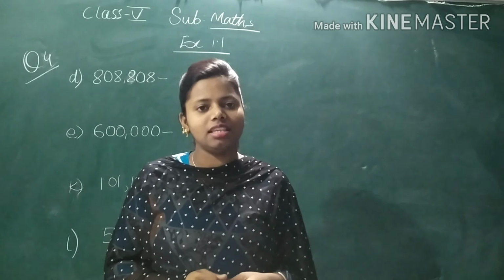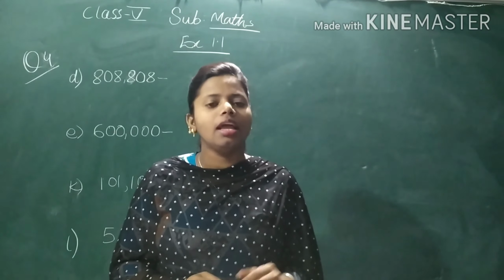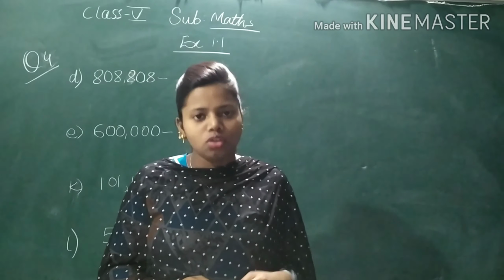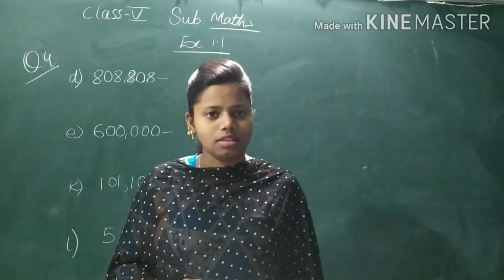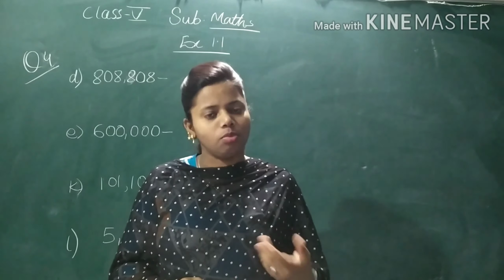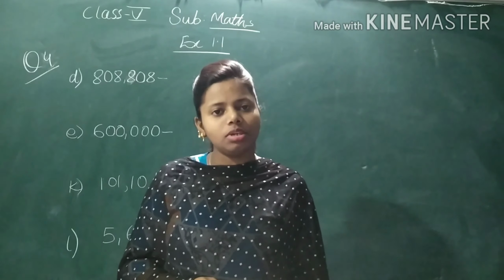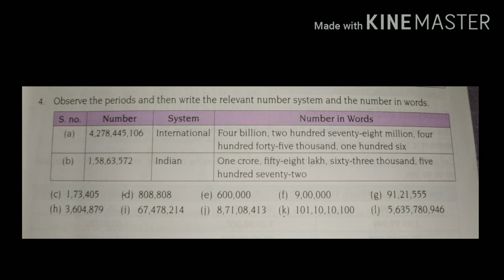In my previous class I started exercise 1.1 and I did up to question number 3. So today we will do the other questions of this exercise. After completing this exercise today we will move to the new exercise. Now let's see what is question number 4. Observe the periods and then write the relevant number system and the number in words.